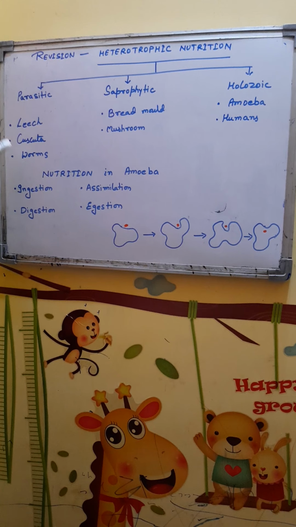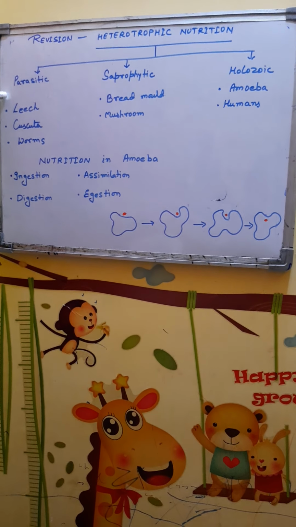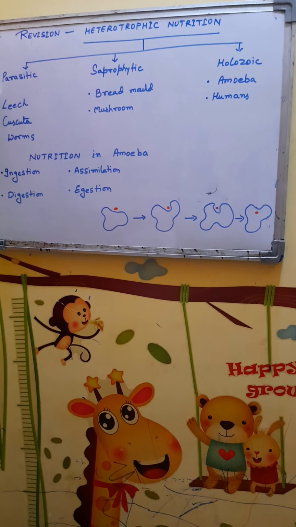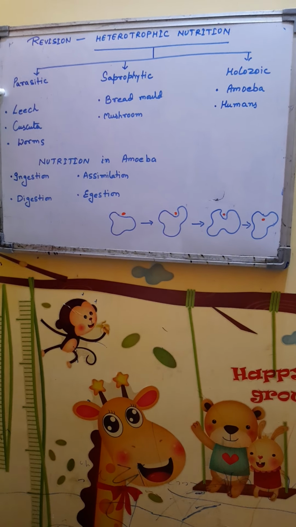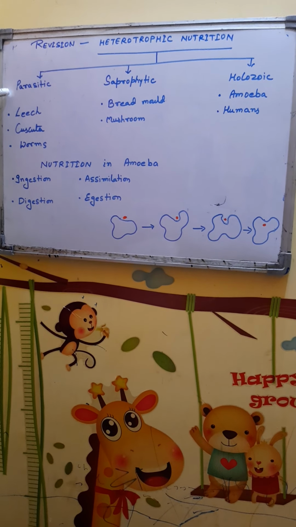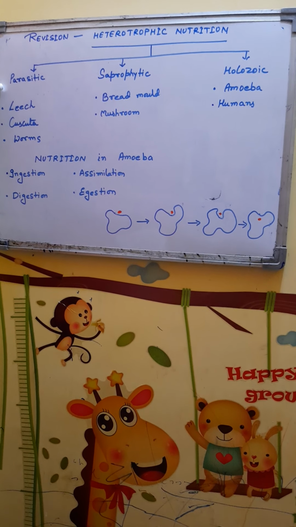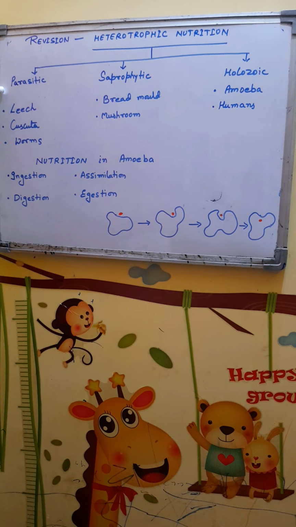So now we know that parasitic mode of nutrition is a type of nutrition where organisms take food with the help of other organisms, and they are present in contact with those organisms.